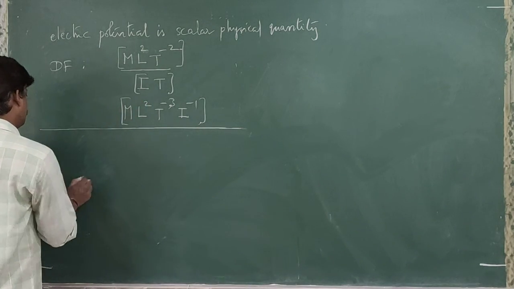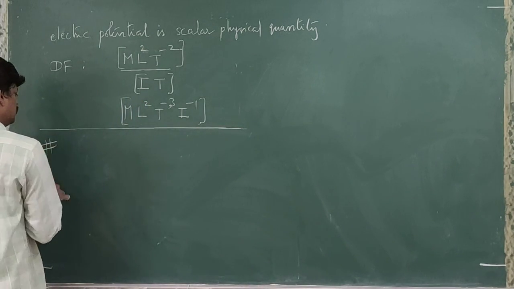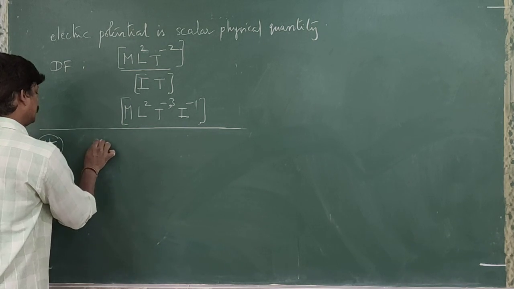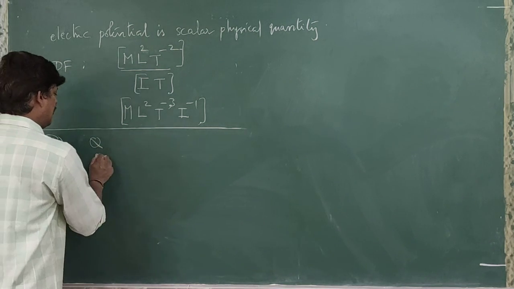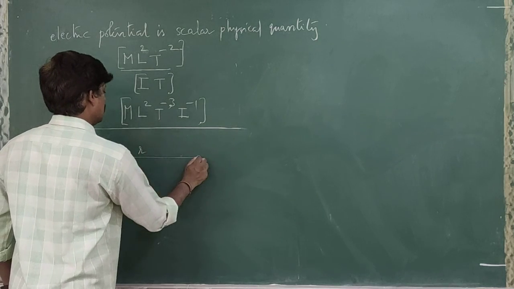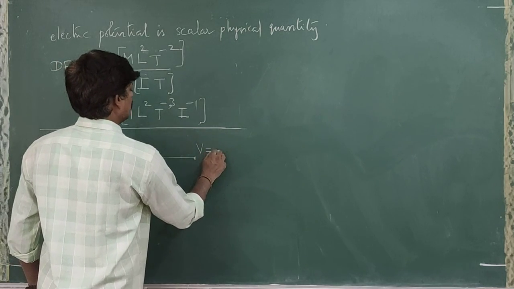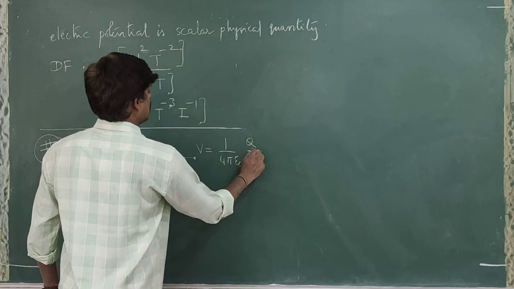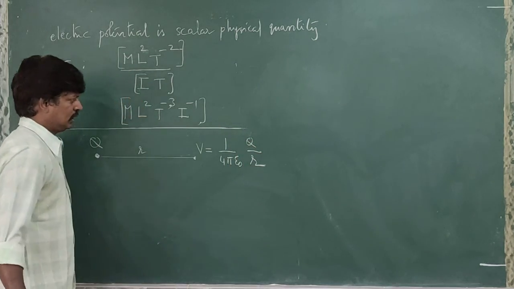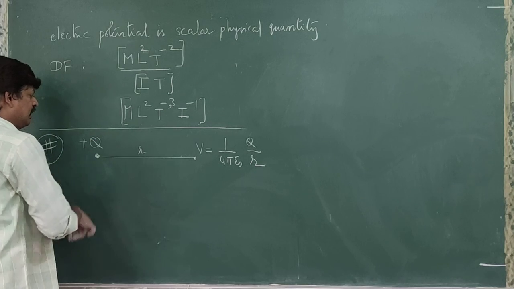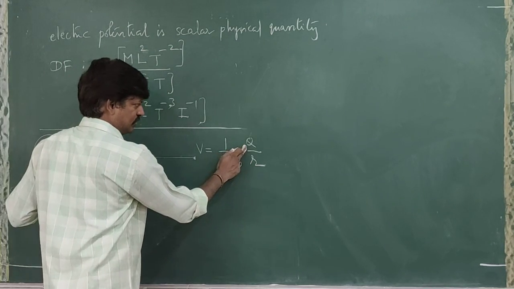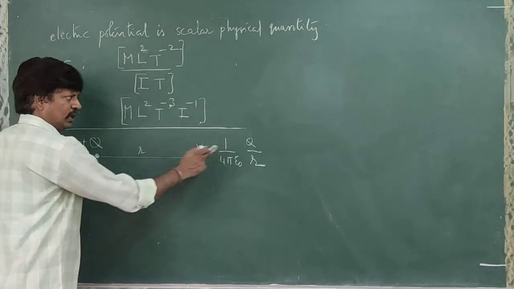So very simple. What's the final conclusion here? If there is a charge Q and at a distance R, what is the potential? That is given by the formula 1 by 4 pi epsilon naught Q by R. Previously we have taken plus, that means here we get plus Q. If I take minus, here what I will get?